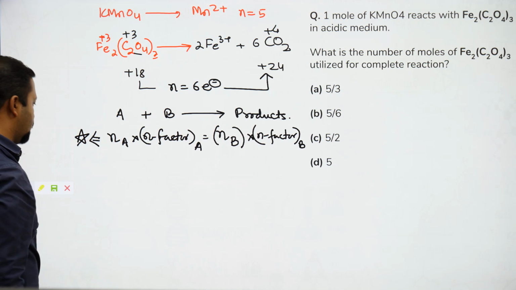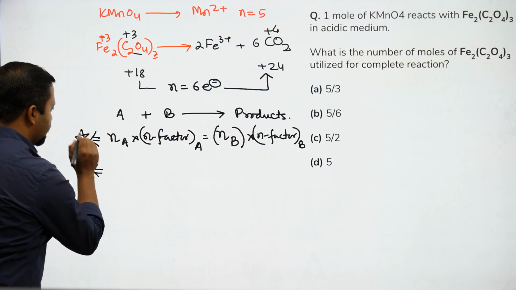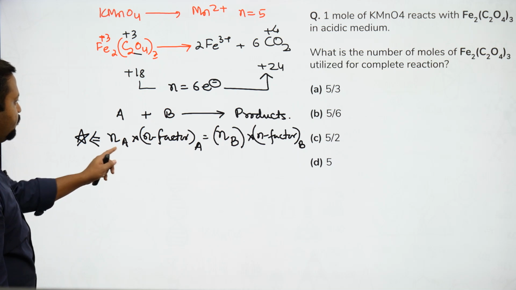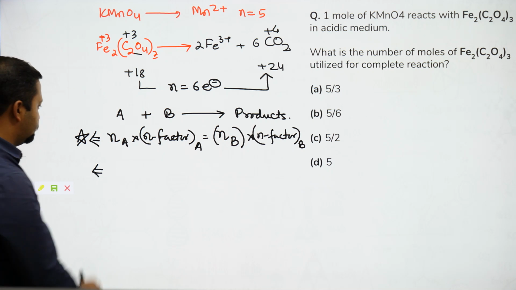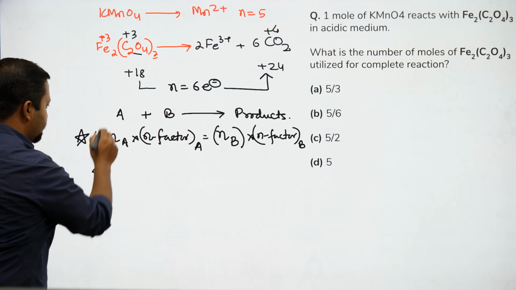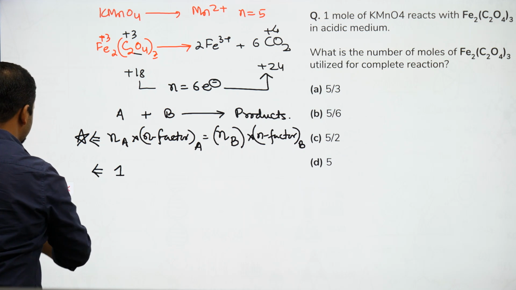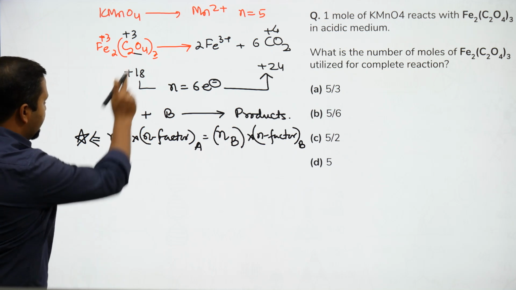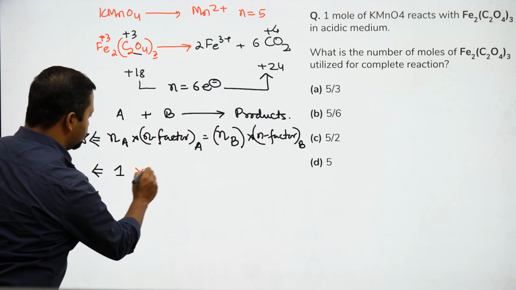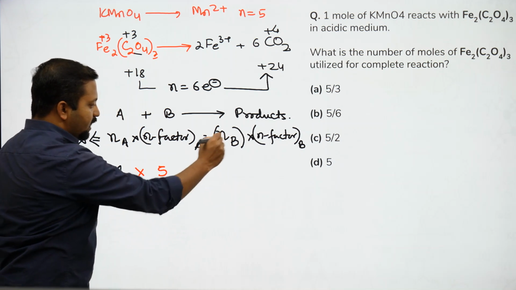Let's apply this in this equation. क्या आएगा हमारे पास? नंबर ऑफ मोल्स ऑफ A क्या है? KMnO4. Both of them are reacting. How many moles of KMnO4 is taken? 1. What is the N factor for KMnO4? 5. ये क्या है?